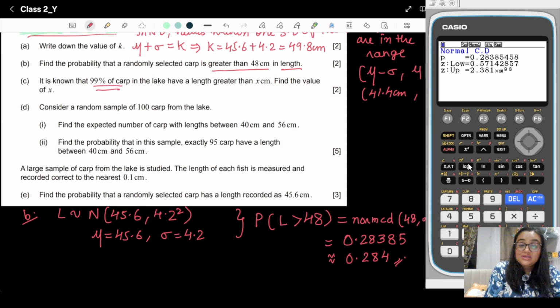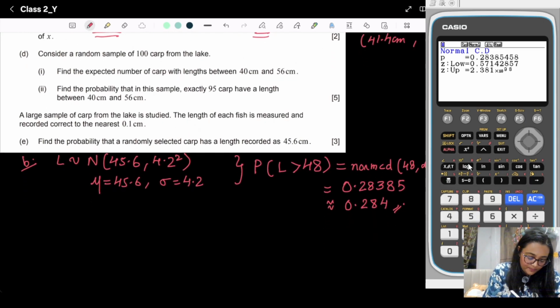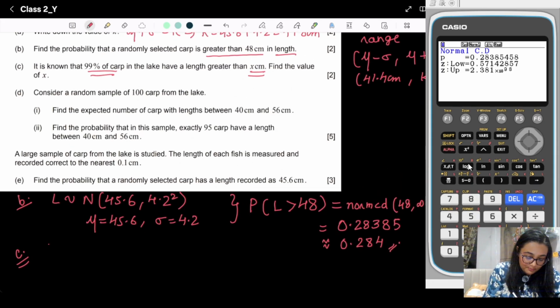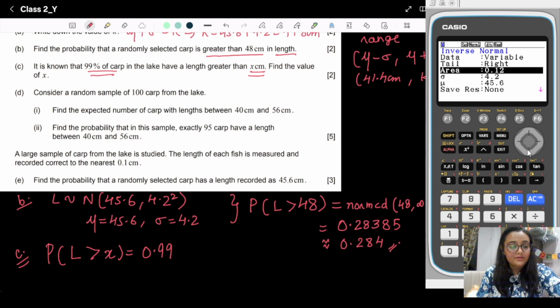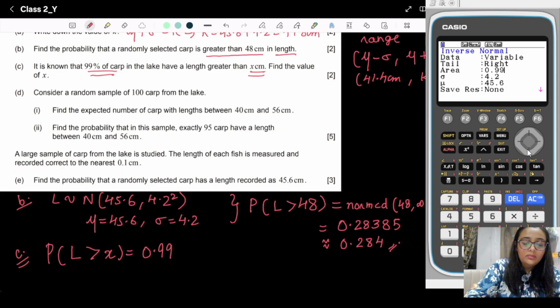Now in the C part, see, the probability is given to you and we need to find the value of x. So in this case, we will solve with inverse normal, right? In the C part, we are given that the probability that length L is greater than x is equal to 0.99. So we will go to distribution, normal, inverse normal, right? In tail we will choose right. Area, again, we will choose as 0.99, and we have sigma as 4.2, mu as 45.6.